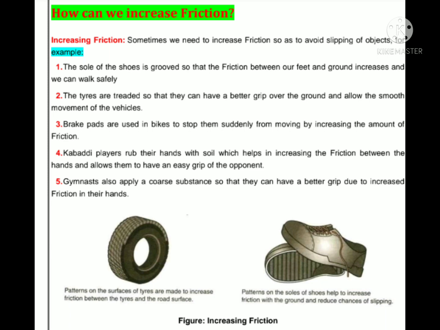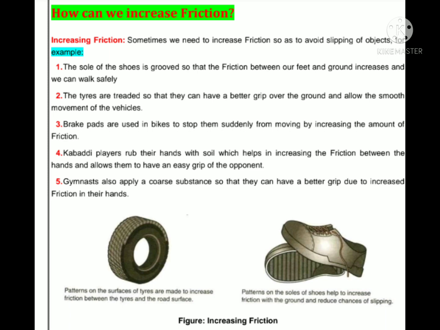Example, the sole of the shoes is grooved so that the friction between our feet and ground increases and we can walk safely. Second one, the tires are treaded so that they can have a better grip over the ground and allow the smooth movement of the vehicles.